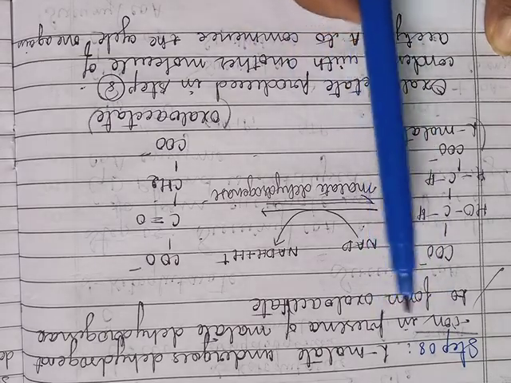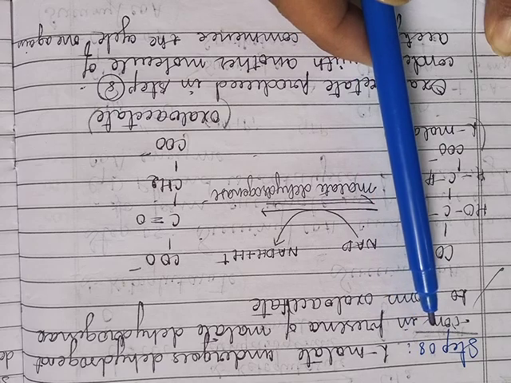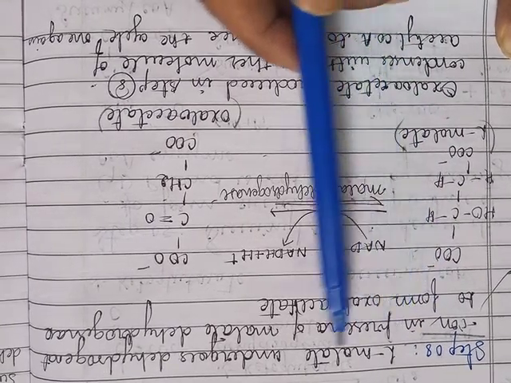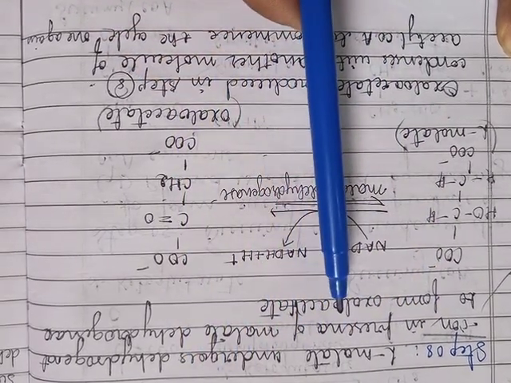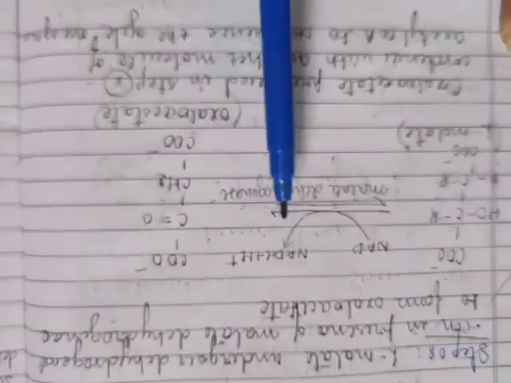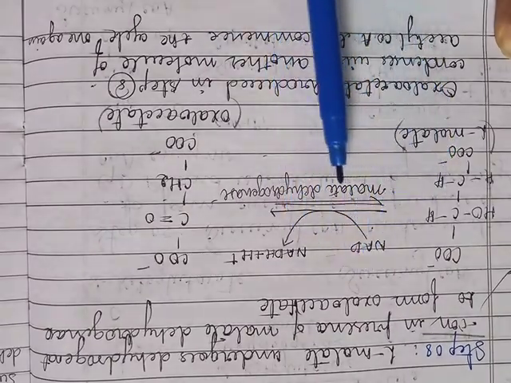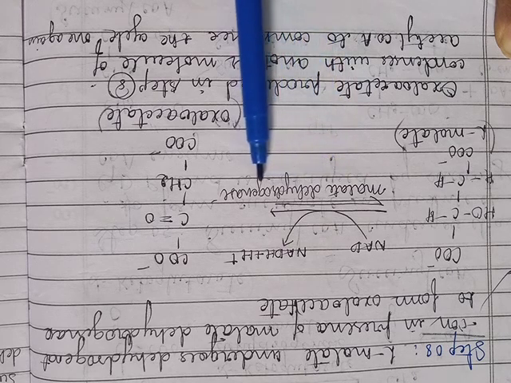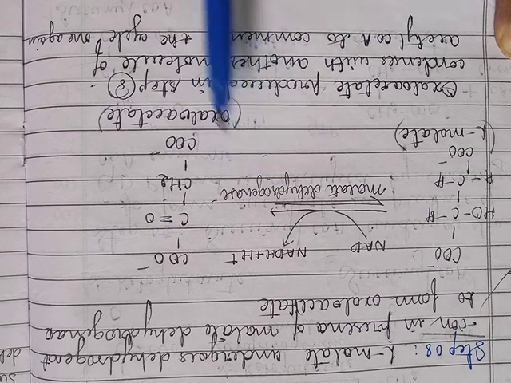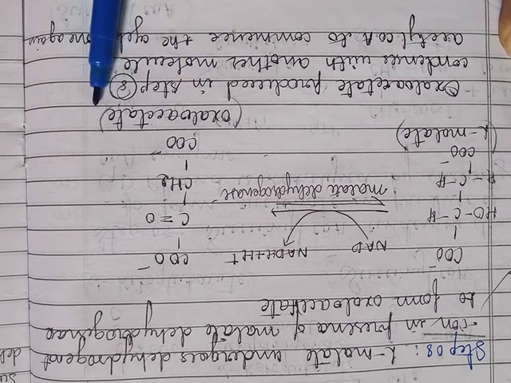So in the last step, that is step number 8, the L-malate which is formed in step 7 undergoes dehydrogenation in the presence of the enzyme malate dehydrogenase to form oxaloacetate.